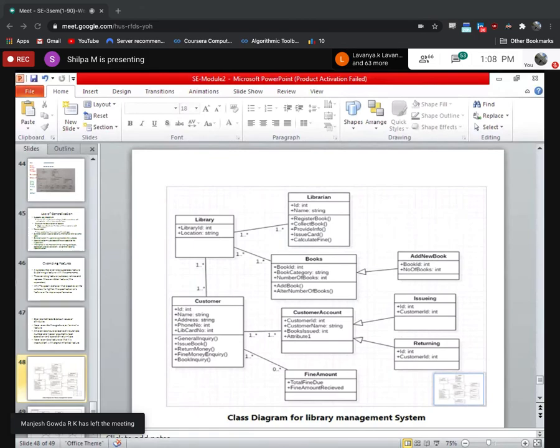Okay, guys, have you gone through it? Bhanupriya, can you explain any two lines about this class diagram?